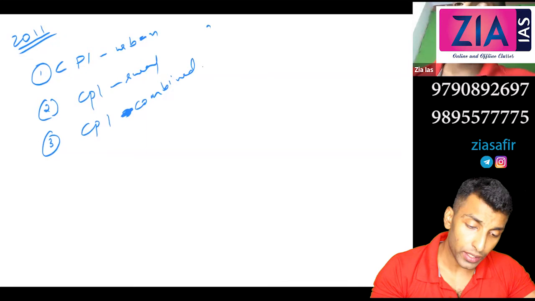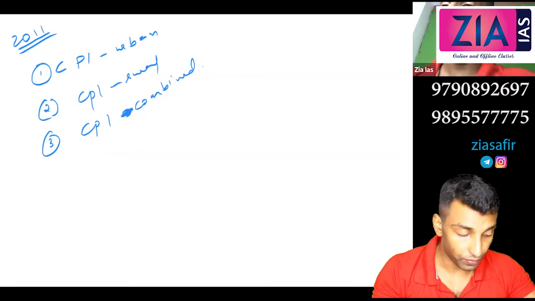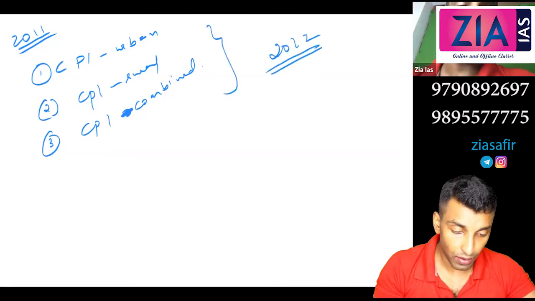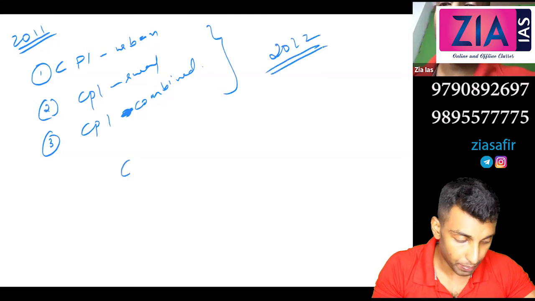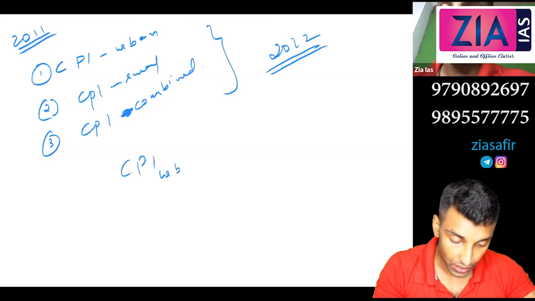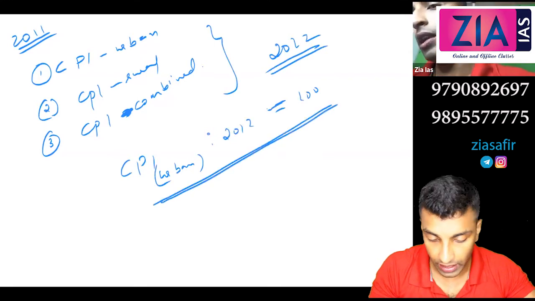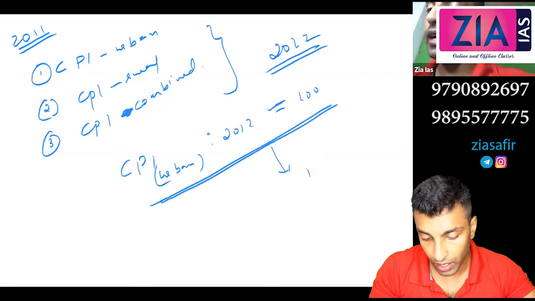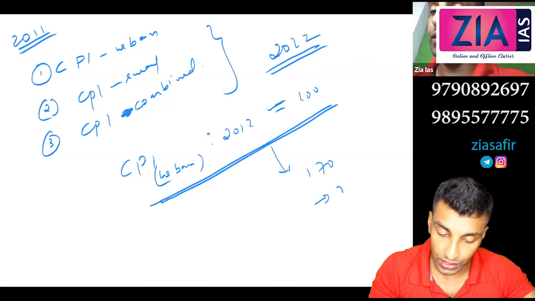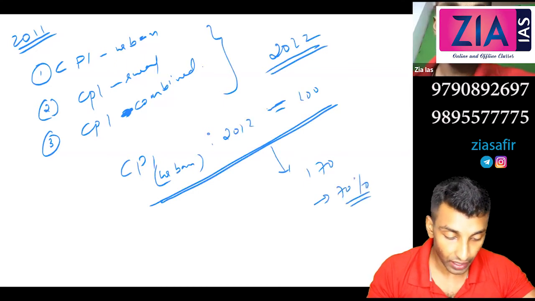And the base year of all the three is actually 2012. You can write the base year 2012. So how will you write this? For example, CPI urban, colon, the base year 2012 equal to 100. So this is how you'll write. And if I'm saying the value is 170 now, it indicates 70% inflation, like that.